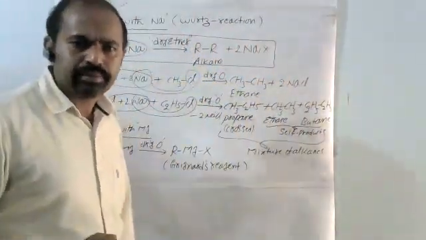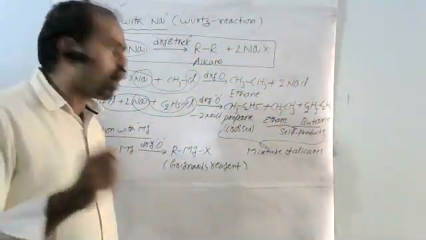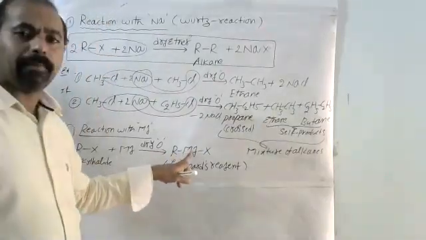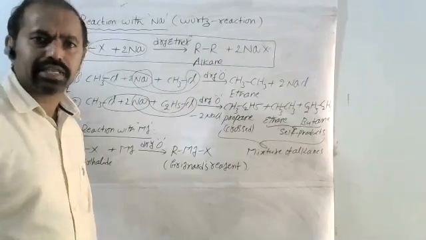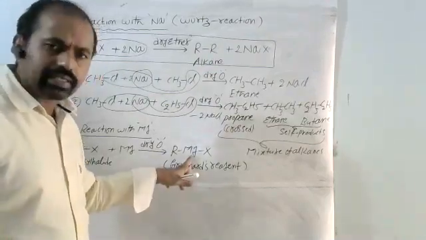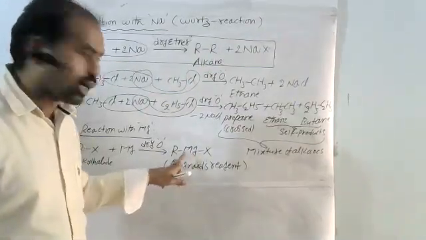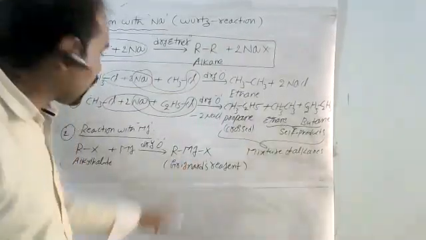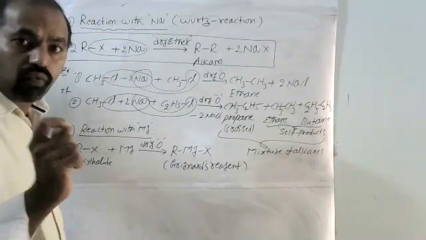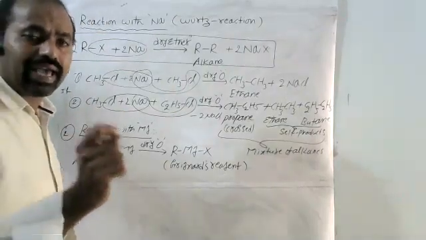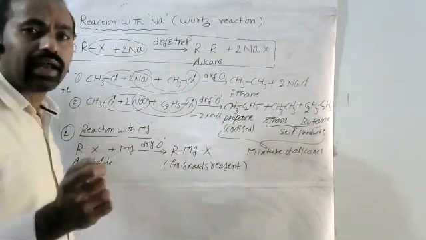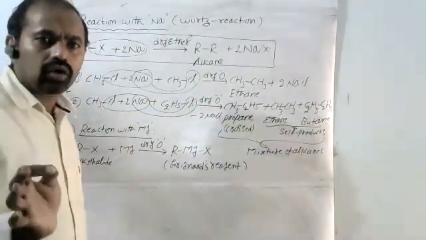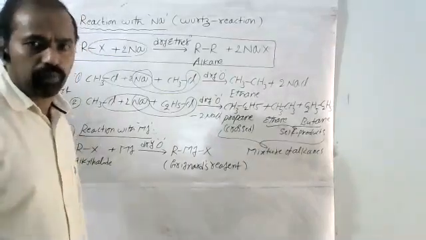At the same time, in this Grignard's reagent, if you observe, see the metal magnesium. Magnesium is nothing but metal. It's directly bonded with the carbon. Where the metal is directly bonded with the carbon, that type of compounds are called organometallic compounds.